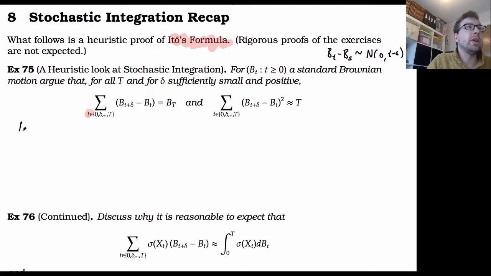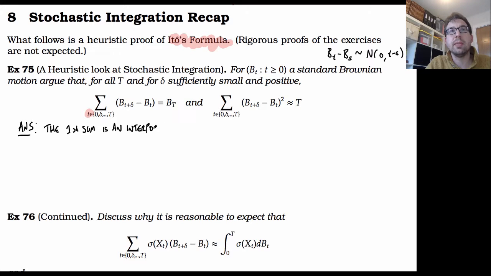Well, for the first one, the first sum is an interpolating sum. When I go from one term to the next, the first term is going to be the last term in the second term, so we can cancel out diagonally as we sum up.